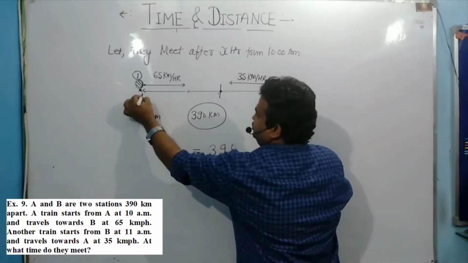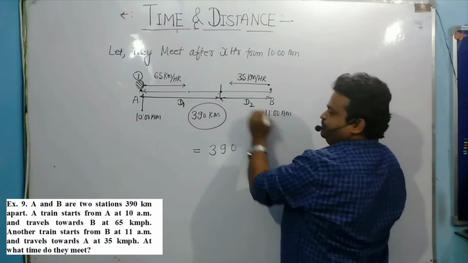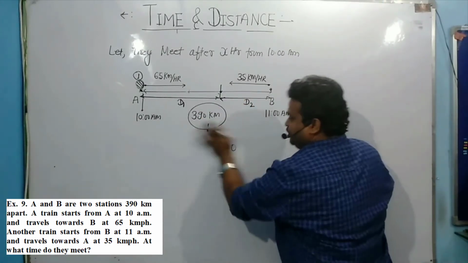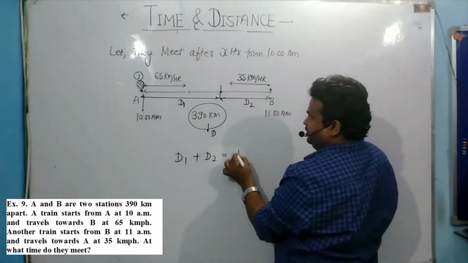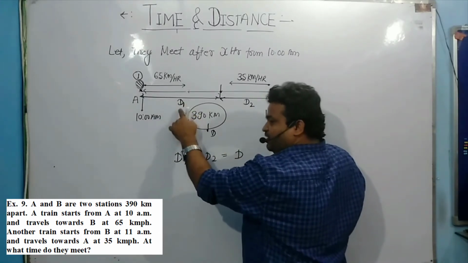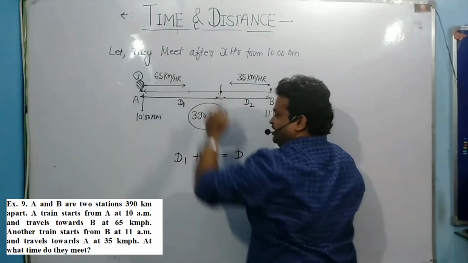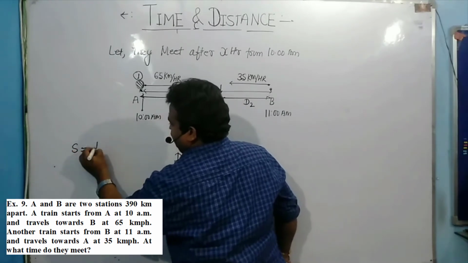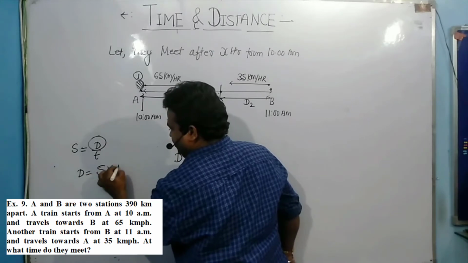So here I am using the distance equation: D1 plus D2 is equal to total distance D, which is given to you. So D1 is what? D1 is the distance covered by train 1 starting from A at a speed of this. So what is my formula? The formula of speed is equal to distance upon time. So what is the formula of distance? Distance is speed into time.